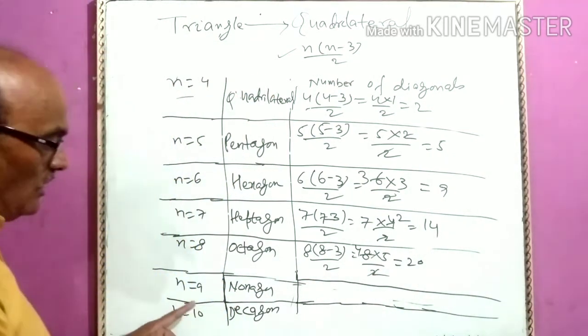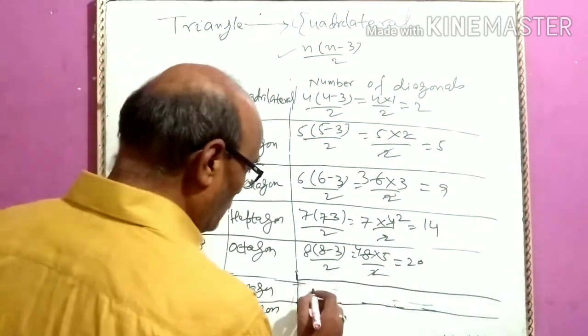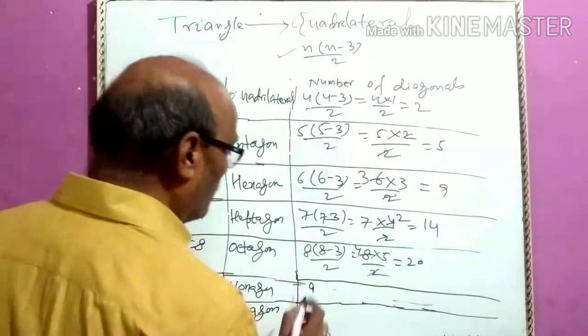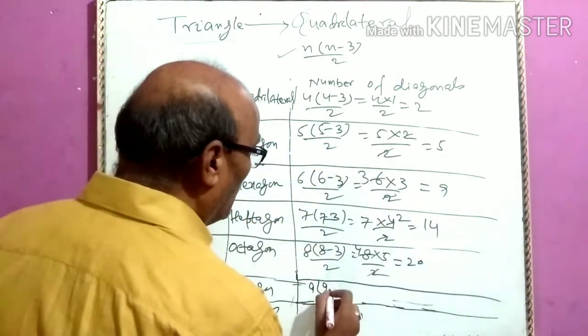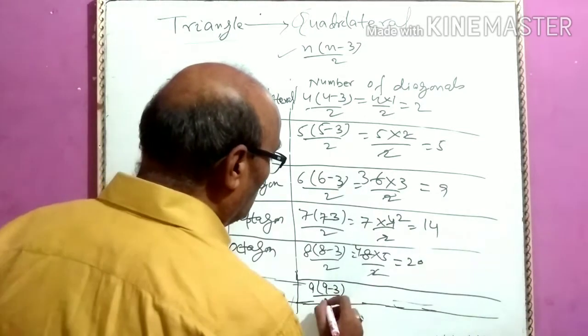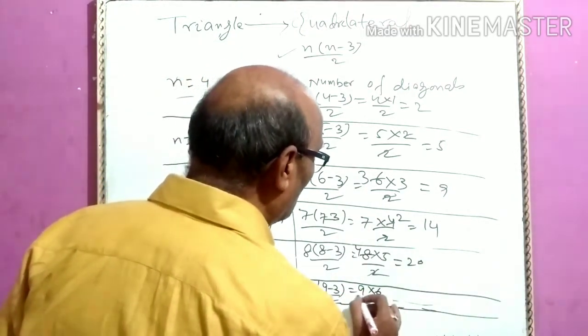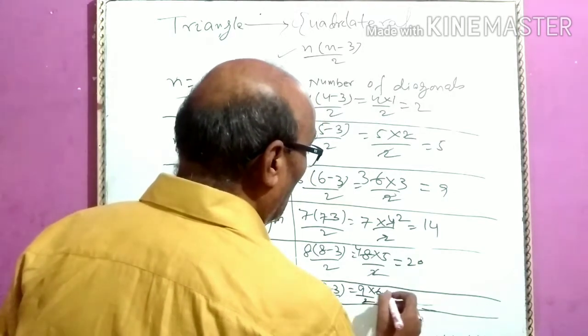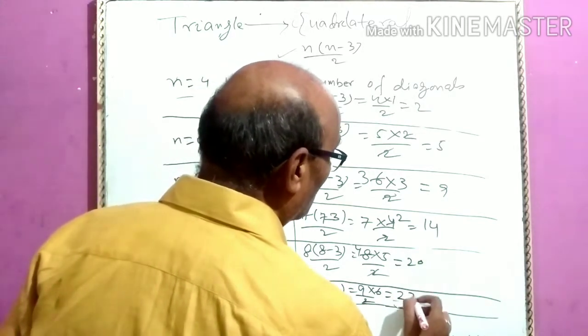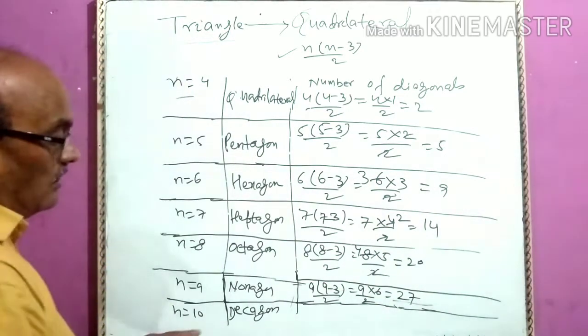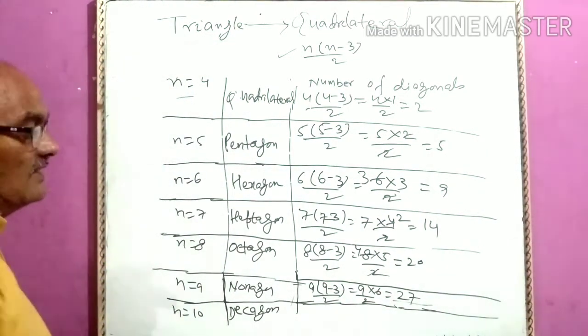Nonagon has 9 sides. So 9, using this formula, 9 into 9 minus 3 by 2. It means 9 into 6 by 2. And this is 27.